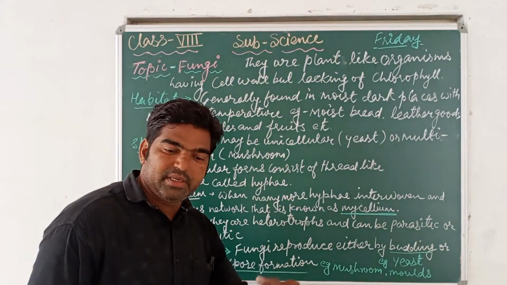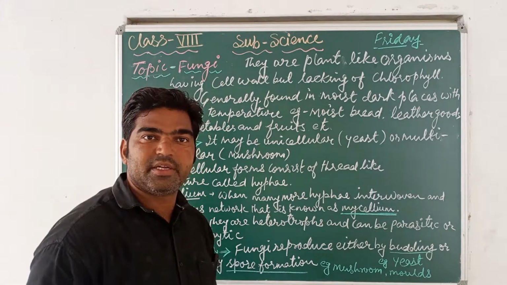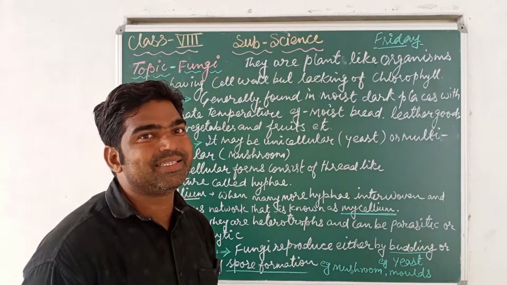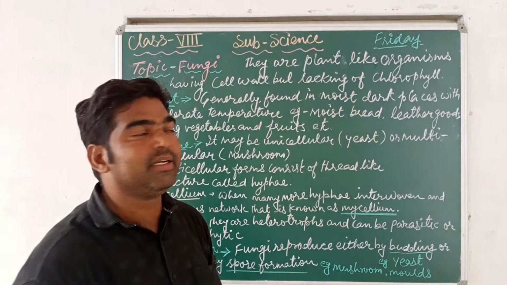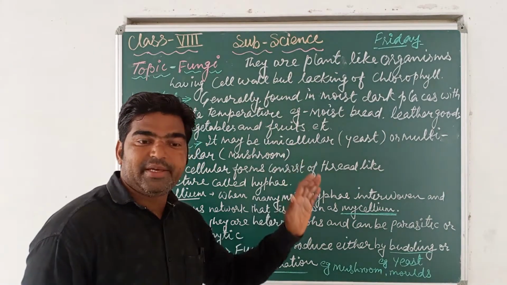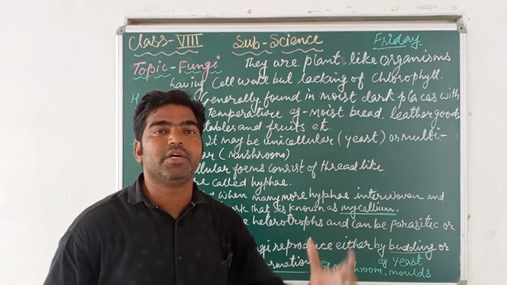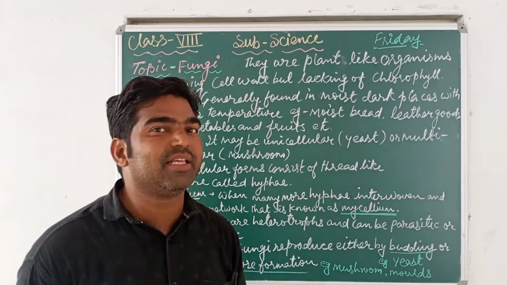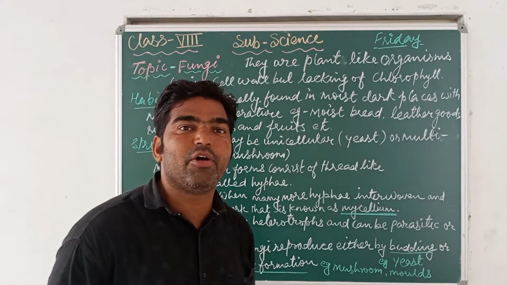But unlike other plants, it does not have chlorophyll. There is a lack of chlorophyll; chlorophyll is not present in fungi. What does it mean? It means fungi cannot synthesize their own food by themselves, due to the lack of chlorophyll.